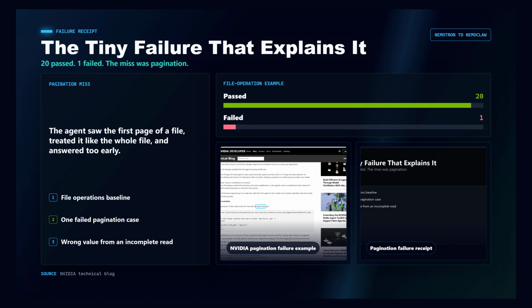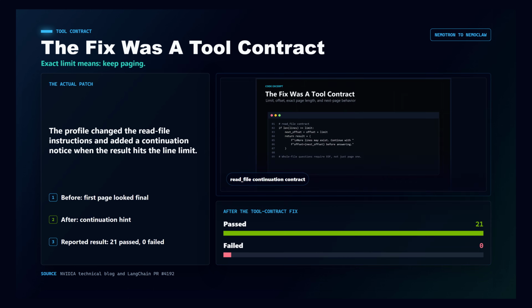In NVIDIA's write-up, the baseline passed 20 file operation tests and failed one. The task needed a value later in a big file. The agent read the first page, treated that page as the whole file, and answered the wrong value. Congratulations, we reinvented pagination. The fix was not model retraining. It was a better contract.